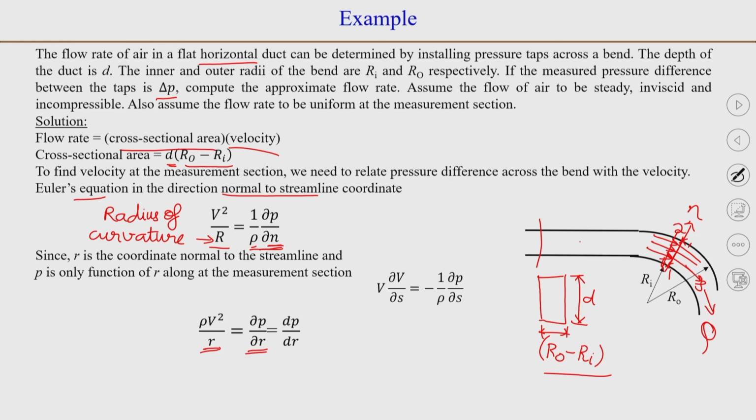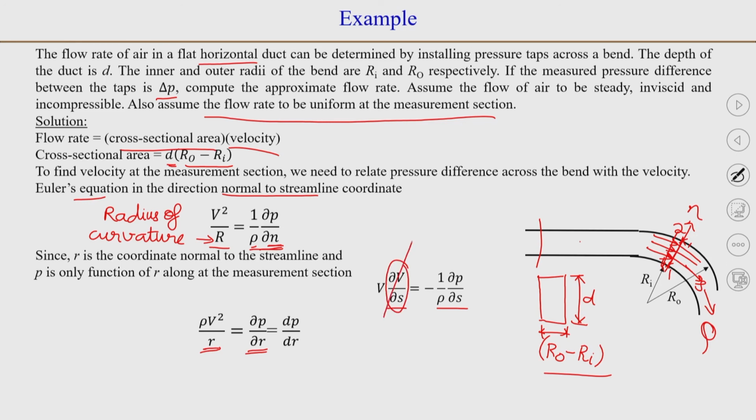Now, if we also consider the equation along the streamline direction, and it has been given to us that you can assume the flow rate to be uniform at the measurement section. So, if the flow rate is uniform, the velocity is also uniform here. So, if the velocity is uniform, there is no variation in velocity along this direction.